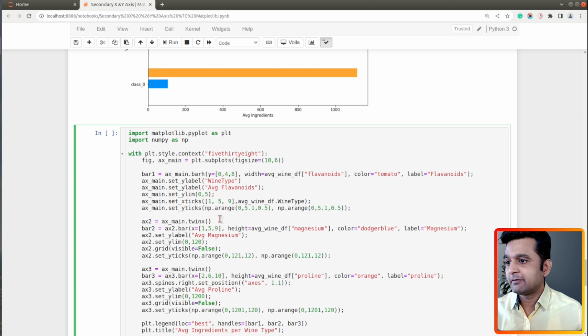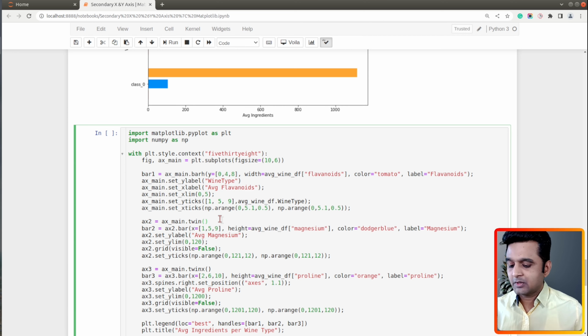Now wine type will be on y-axis, average flavonoids will be on x-axis, x limit will be between 0 to 5, y ticks will be between 1, 5 and 9. So on y-axis we will have wine type displayed, and on x-axis we'll be specifying ranges for values of flavonoid. So that is the change.